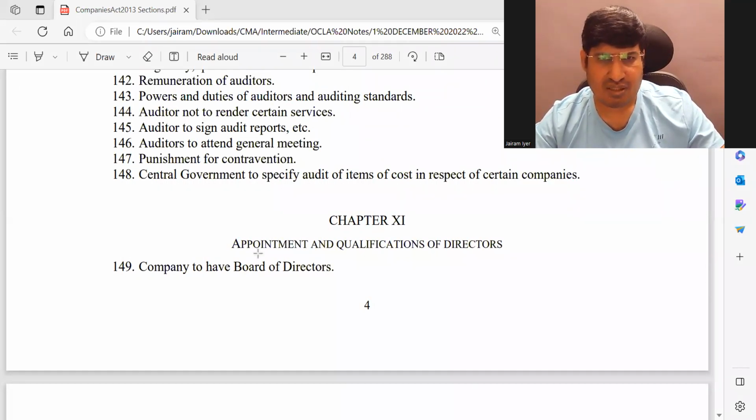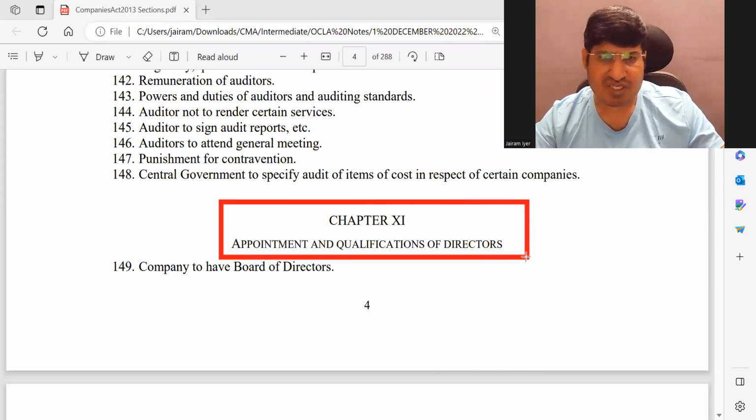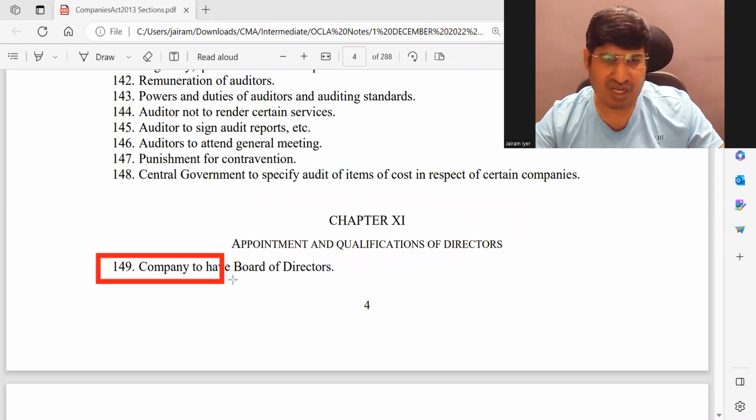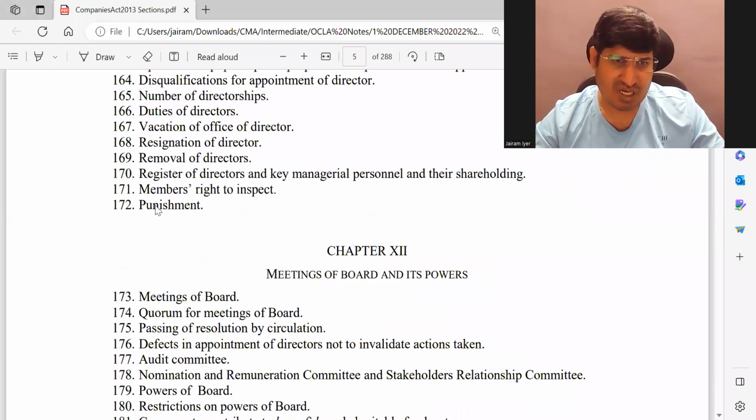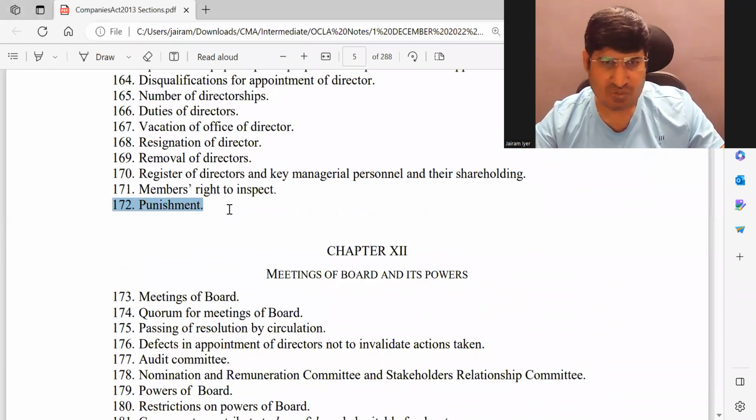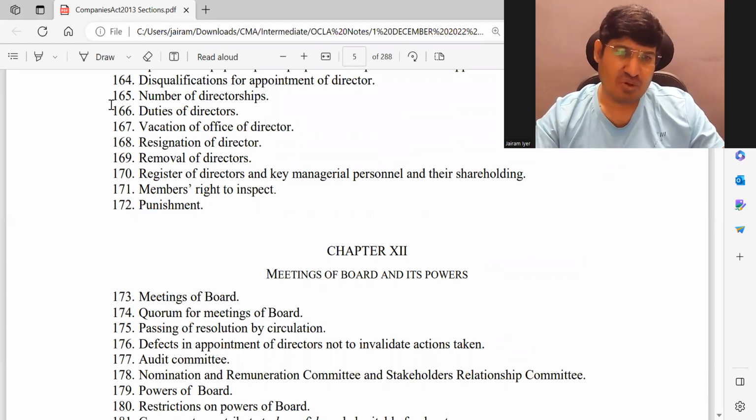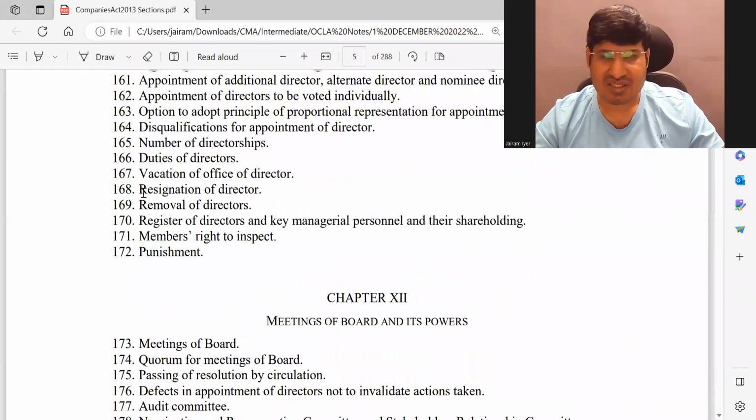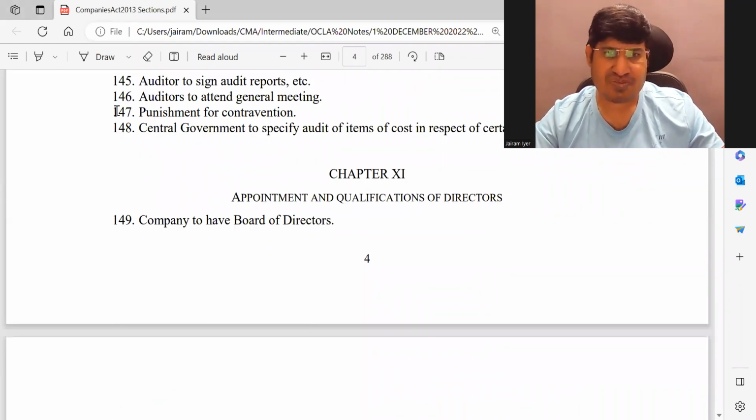Appointment and qualification of directors. This is where we started studying from, section 149. From here we started, and then this chapter ends at 172. Fine. So you need not really remember these sections, that is fine. You only have a small part.